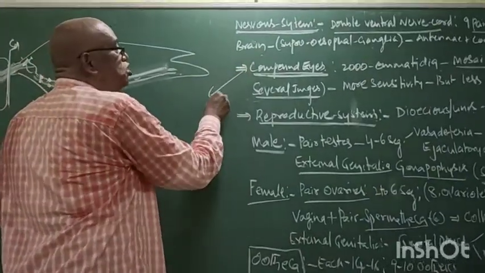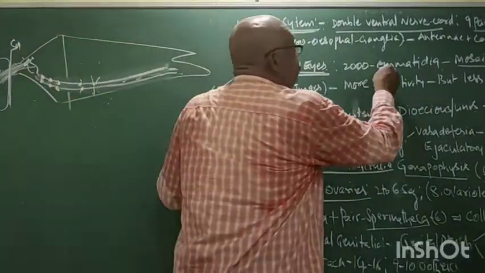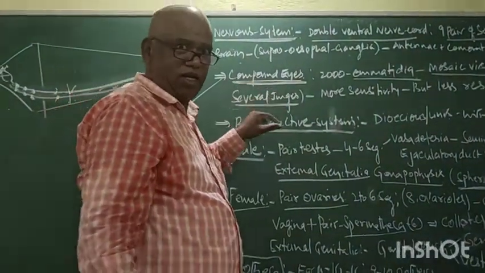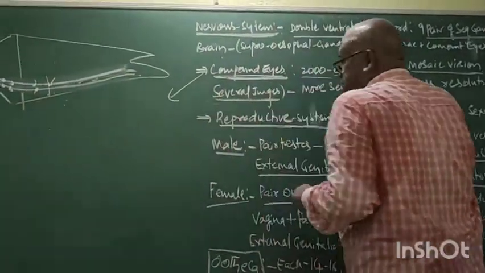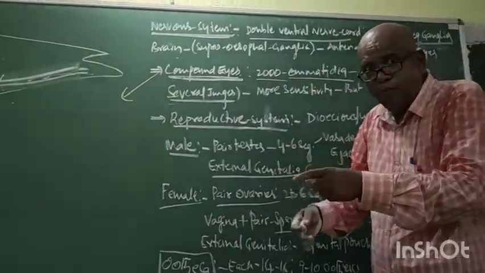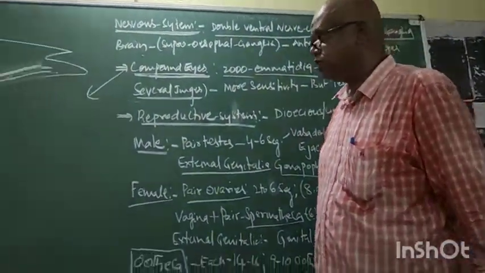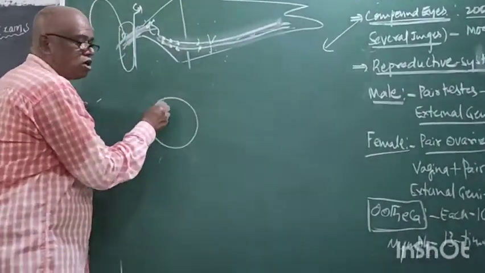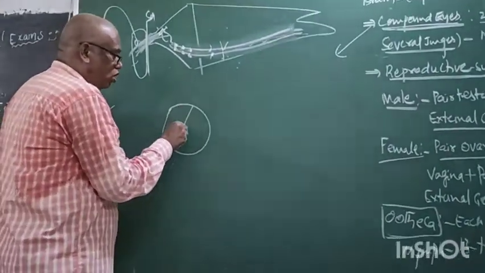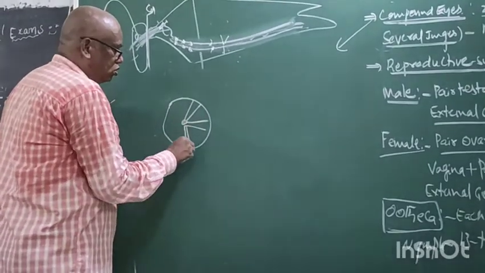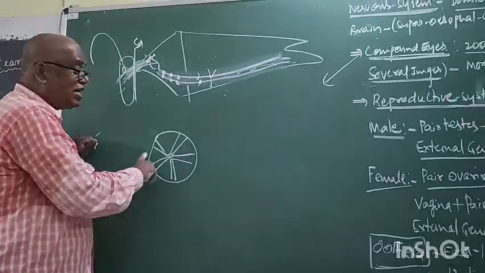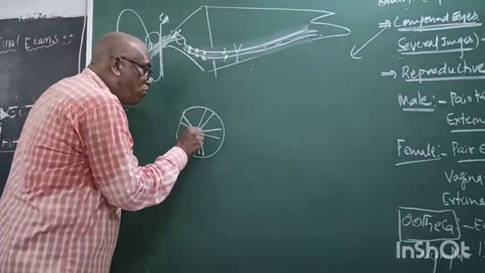The unit of a compound eye is the ommatidium. About 2000 ommatidia together form one compound eye. See, it is the compound eye. Now it is the optic nerve. 2000 ommatidia are arranged radially to the optic nerve.